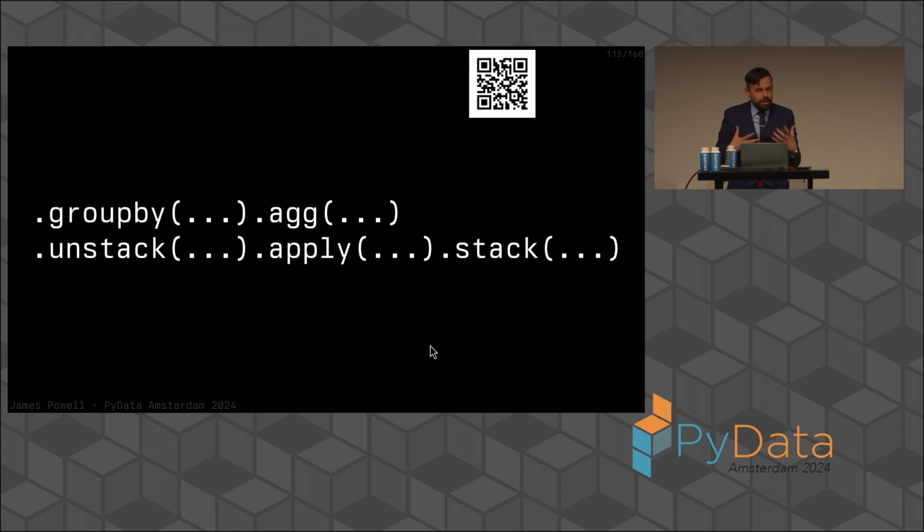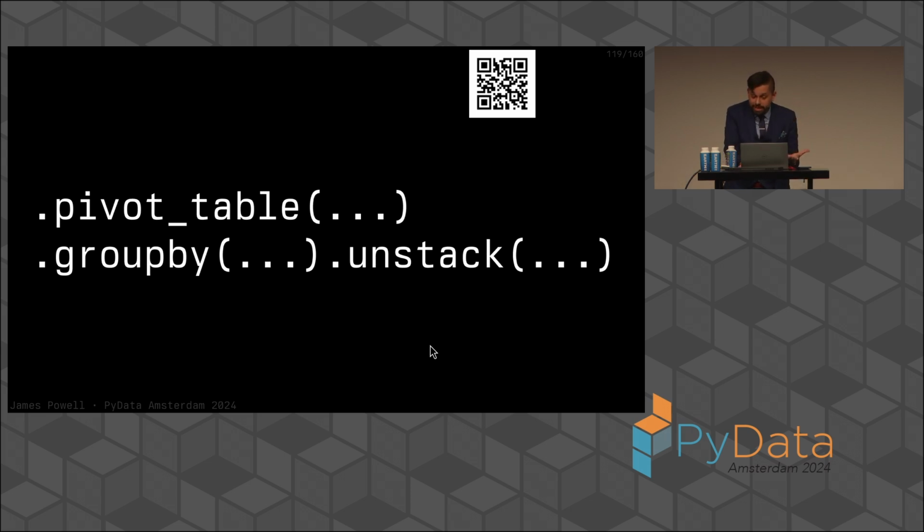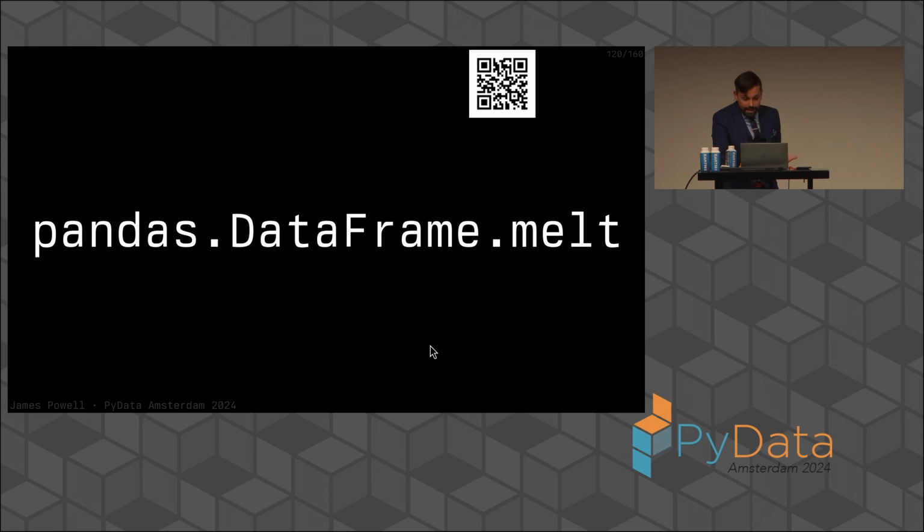In fact, there's a very interesting relationship between stack and groupby. A groupby agg operation is equivalent to an unstack, apply, stack, assuming monotonic, non-duplicated index values. And in fact, a really surprising thing is you can sometimes get significant performance improvements in pandas by using the unstack, apply, stack. For example, in cases where you have a groupby with a rolling operation on a time series window of dynamic size. Note that a pivot table in pandas is also the equivalent of a groupby unstack operation.